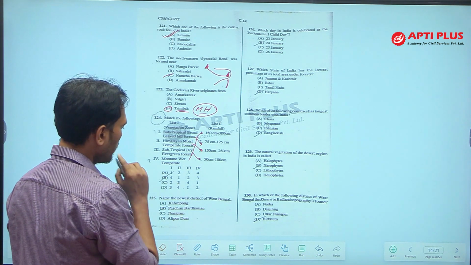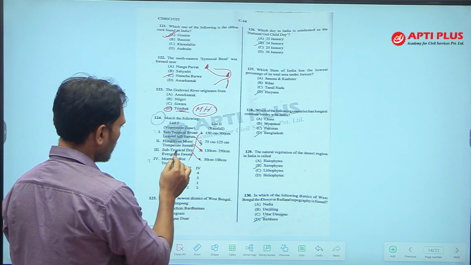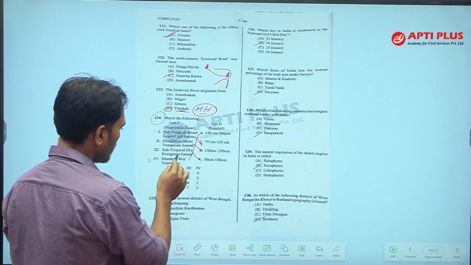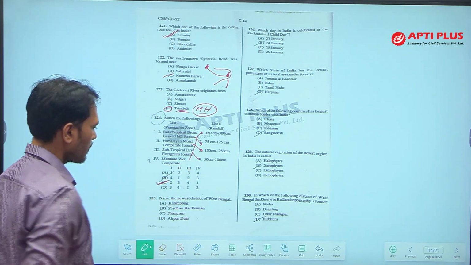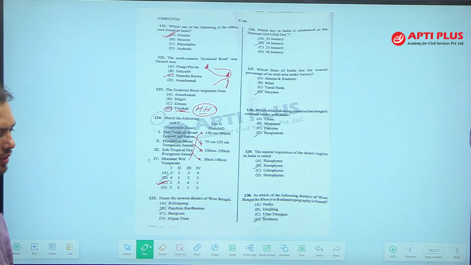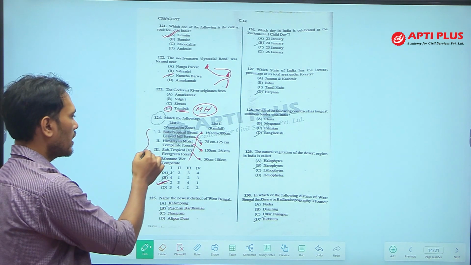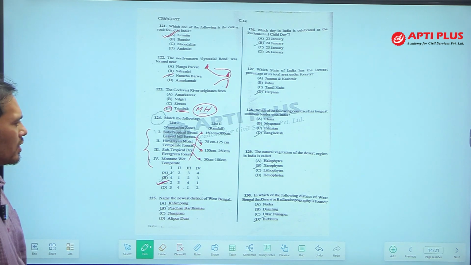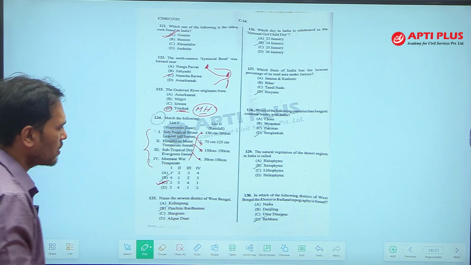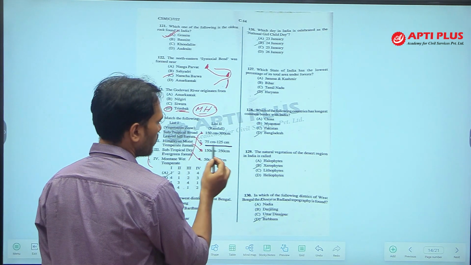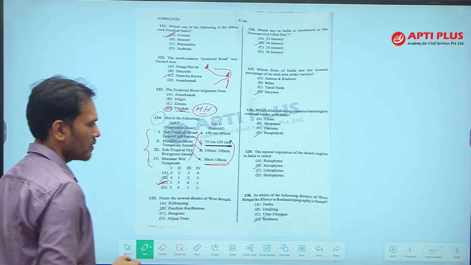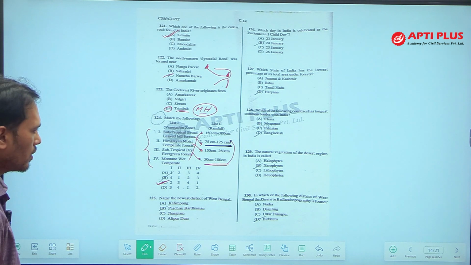So, according to me, option C is the answer. Question 124, the answer is C. If you have any doubt in the natural vegetation class, I will explain this. These options were actually very close, because 75 to 125 and 50 to 100 centimeter are overlapping, so it is very difficult to make out.